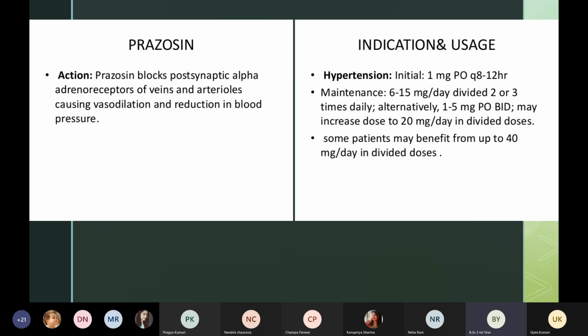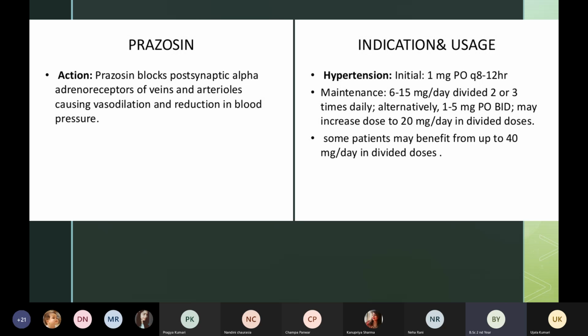Then after 8 to 12 hours gap we will check the blood pressure of the patient. If the patient's blood pressure is still high, more than 140/90, then we will give a maintenance dose, meaning to maintain. So how many mg will you give? 6 to 15 mg per day divided into 2 or 3 times. So we can give 2 times in a day or 3 times in a day, BD or TDS. The dose should be within 6 to 15 mg per day, not more than that.